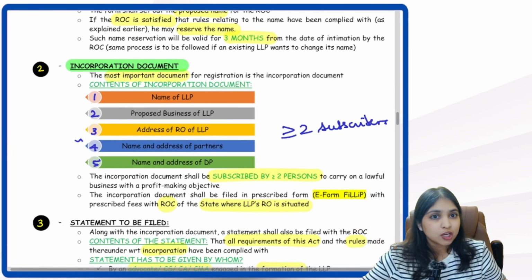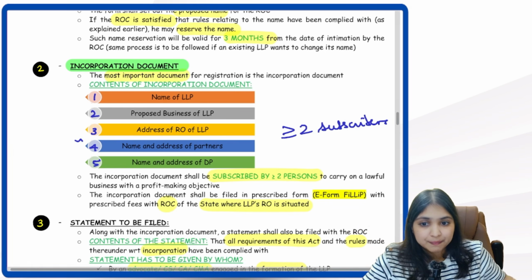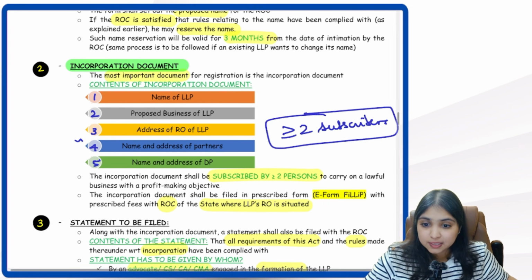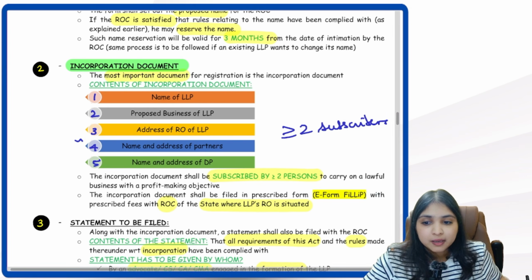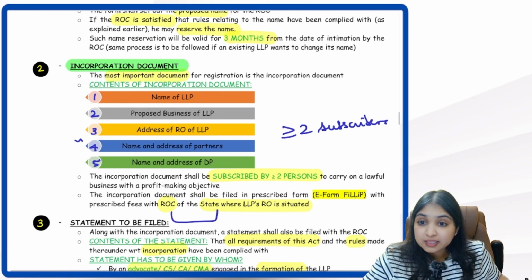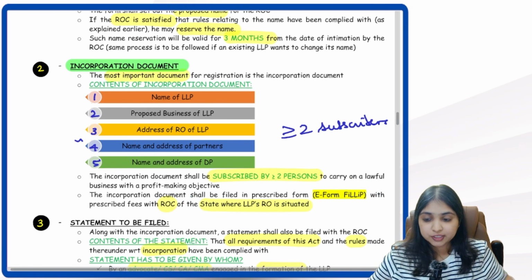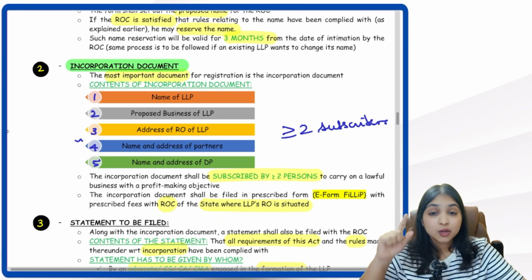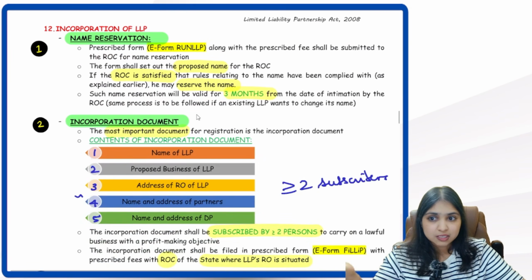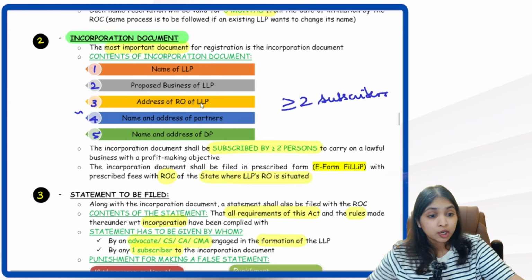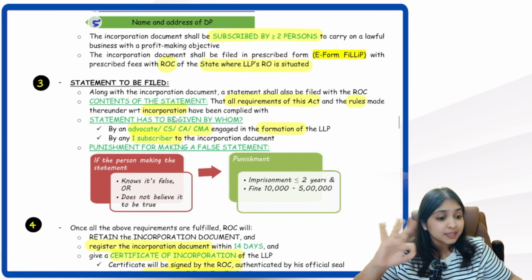So incorporation document, most important document for the LLP. It has to contain these 5 things. It has to be signed by minimum 2 subscribers. It has to be in e-form FiLLiP. It has to be filed with ROC of the state where the LLP's registered office is situated. Second point, second step. What was my first step? First step was name reservation. Second step is incorporation document. Then comes my third step.